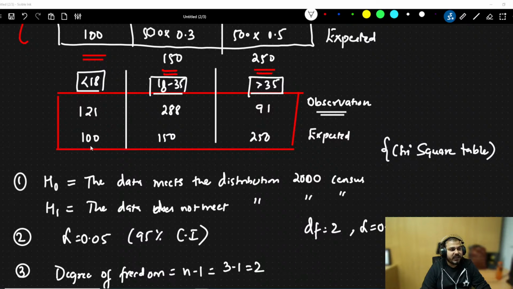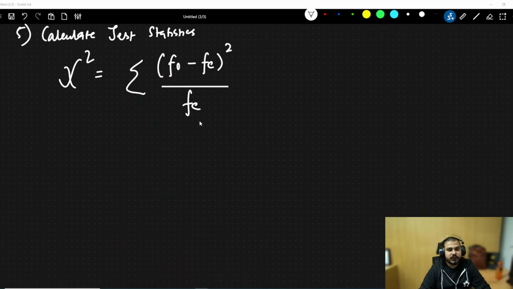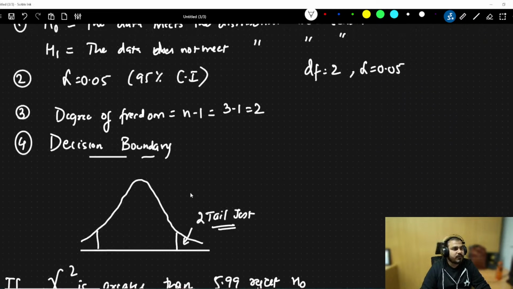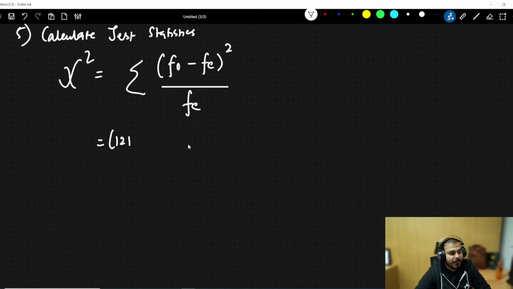Fe basically means expected. So I am going to do the summation of all these three values. First observed value is 121: 121 minus 100 whole square divided by 100.